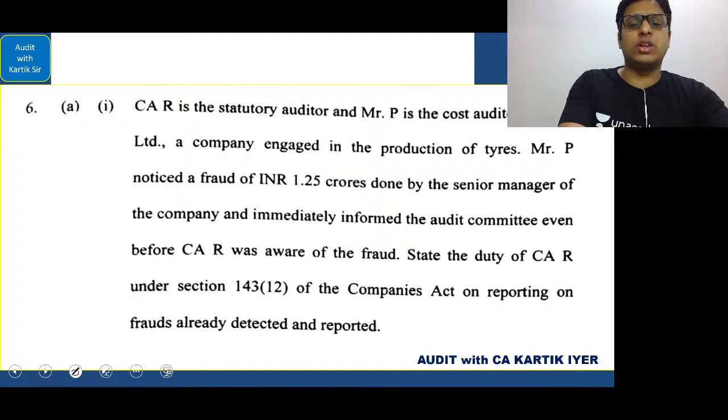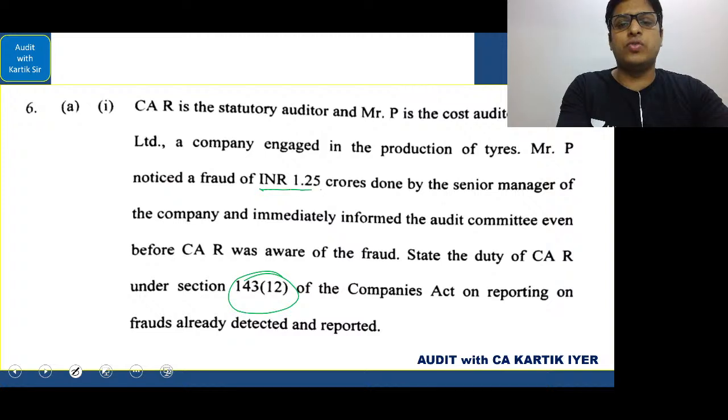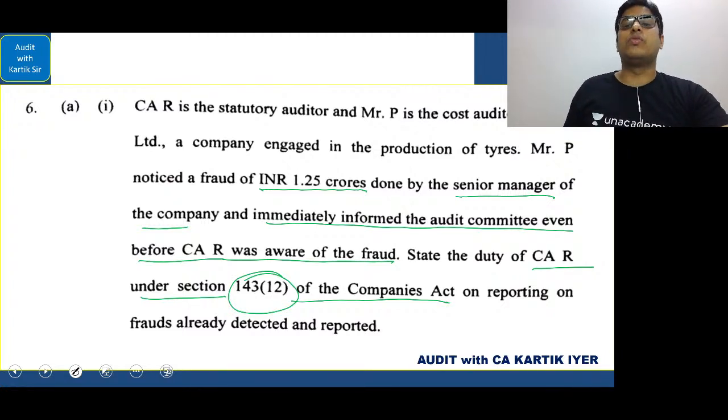This is in relation to section 143 subsection number 12. Let's go through it. CAR is the statutory auditor of Mr. P is the cost auditor of DEF, a company engaged in the production of tires. Mr. P noticed a fraud of 1.25 lakhs done by the senior manager of the company and immediately informed the audit committee even before CAR was aware of the fraud. State the duty of CAR under section 143 subsection number 12 of the Companies Act on reporting of the frauds already detected and reported. First of all, understand the amount is 1.25 crores, 1 crore or more.